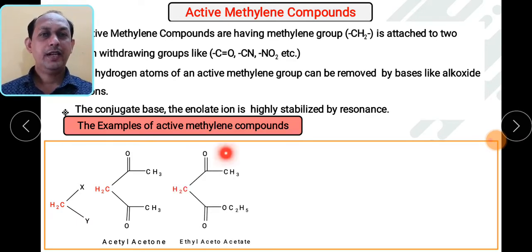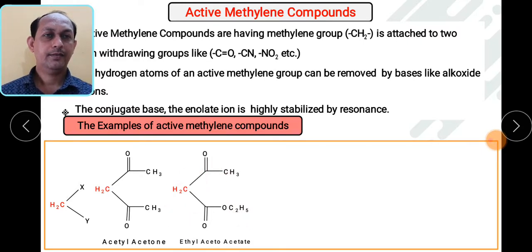Then on one side there is a ketonic group, and on the other side an ester group. So this is a diketone. This is basically a compound from the family of beta diketone. This is a beta ketoester. Okay, so what is the name? Ethyl acetoacetate.